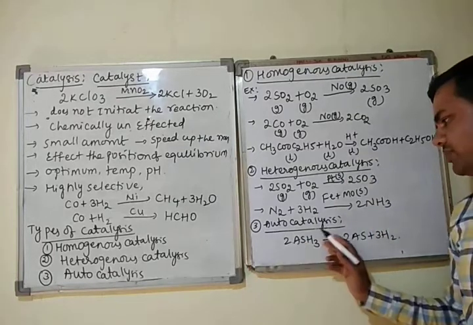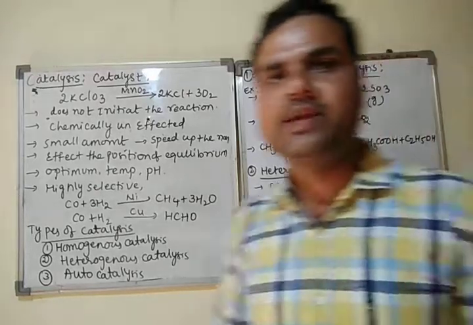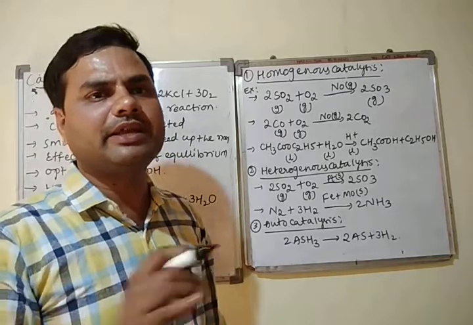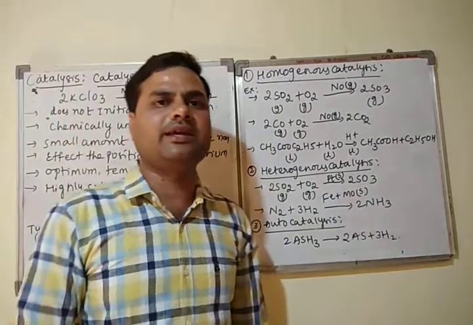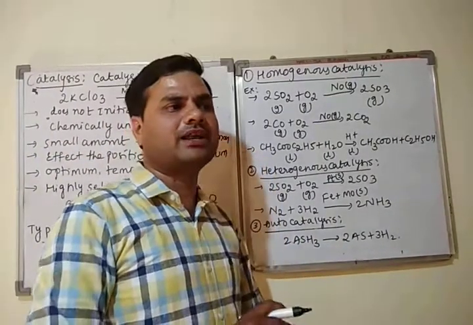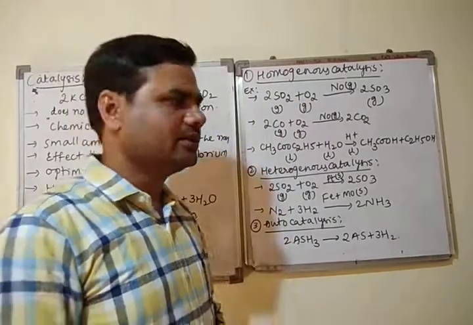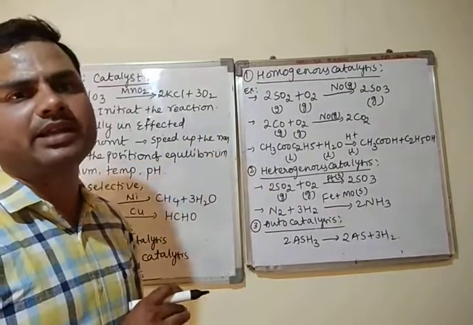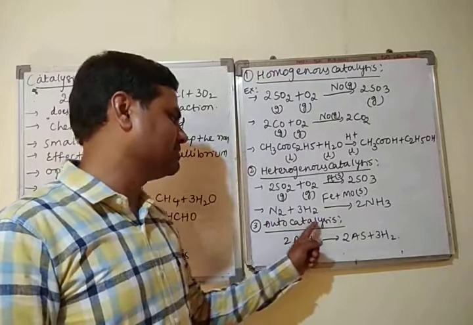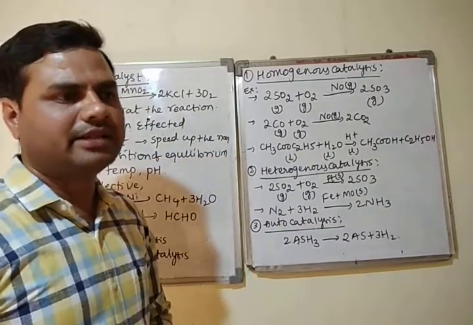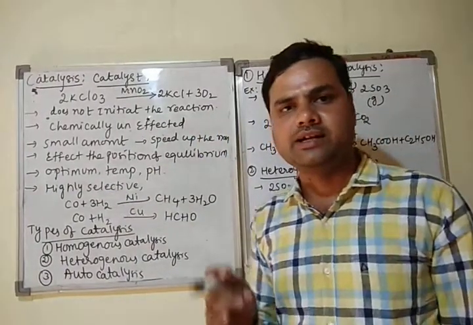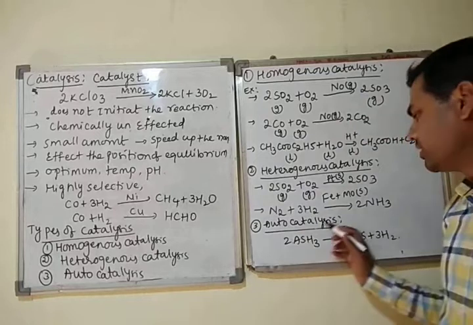Last one we have autocatalysis. Auto means self-catalysis. Here we are not using any type of catalyst. One of the reaction intermediates acts like a catalyst. That catalysis is called what? Autocatalysis. The reaction intermediate itself is acting like a catalyst. The definition is the catalysis in which one of the reaction intermediates acts like a catalyst.